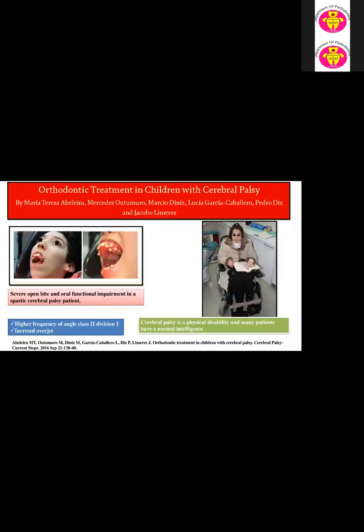Now, another case report is about orthodontic treatment in children with cerebral palsy. They have shown what I have already explained, that such patients have severe malocclusion, open bite and oral functional impairment in spastic cerebral palsy patients. So there is a higher frequency of Angle class 2 division 1 and increased overbite. Such patients have normal intelligence, but they have some physical disability. There are criteria for such patients with severe disability who are candidates for orthodontic treatment.